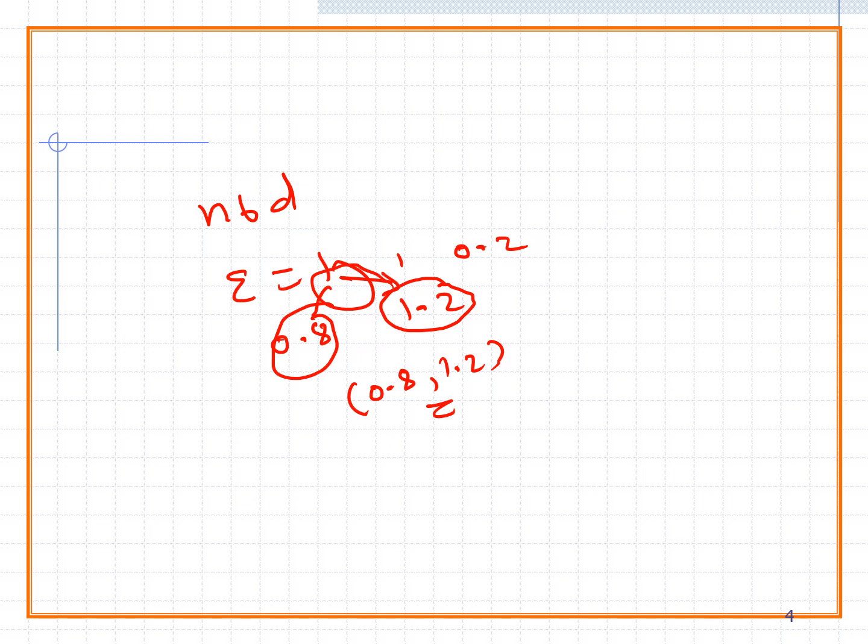So epsilon distance is a real number. Some real numbers are near to epsilon. For example, take epsilon equal to 1 and take 0.1. What are the neighborhood values? 0.9 and 1.1. Like this you can mention the neighborhood values.